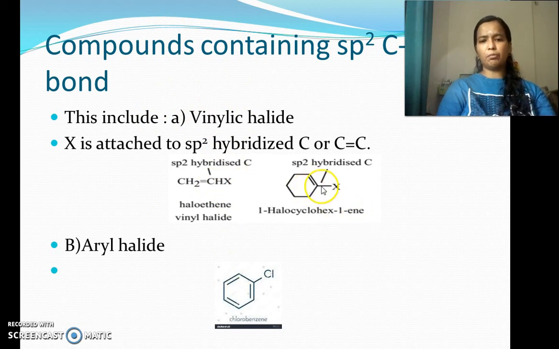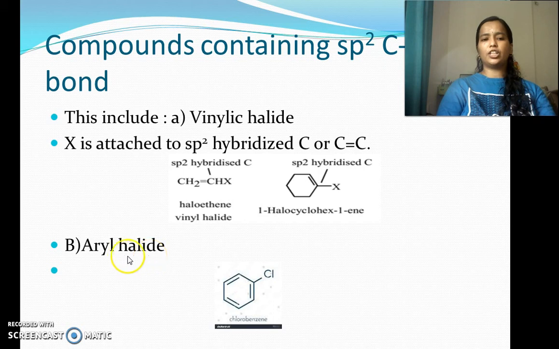Here in this example also you can see the halogen atom is attached to a carbon atom which has a double bond, which is sp2 hybridized. Such compounds are known as vinylic halides. That is, if the halogen atom is directly bonded to a carbon atom which has a double bond or sp2 hybridization, then it is known as vinylic halide.